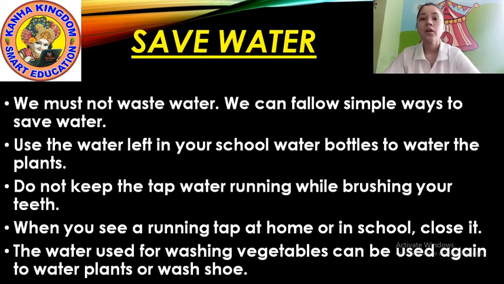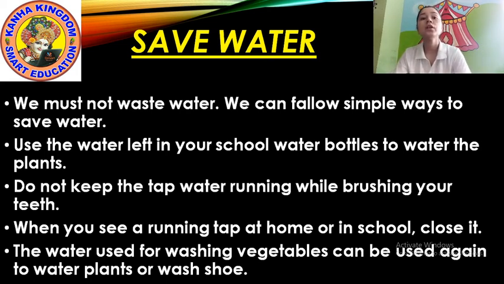The water used for washing vegetables can be used again to water plants or wash shoes. We use fresh water to clean vegetables and fruits. After that, we can put this water on plants, or we can wash our shoes.